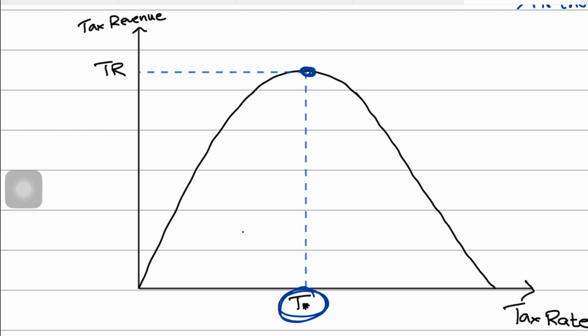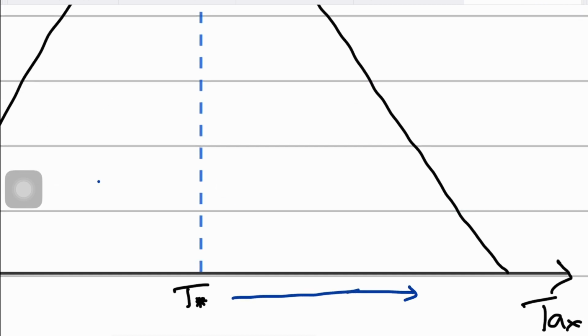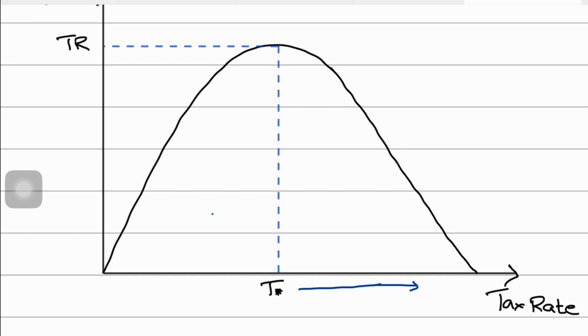And you can see from this curve that at this tax rate, it could be any rate, you have your maximum tax revenue collection, right? So he said the government will collect its maximum tax revenues from taxpayers at the optimal or the efficient tax rate. It's called the optimum or the efficient tax rate. He said that if the government continues to increase taxes beyond the efficient tax rate, the tax revenues would start falling. And that is why, as the curve goes up, then it starts coming down, right?